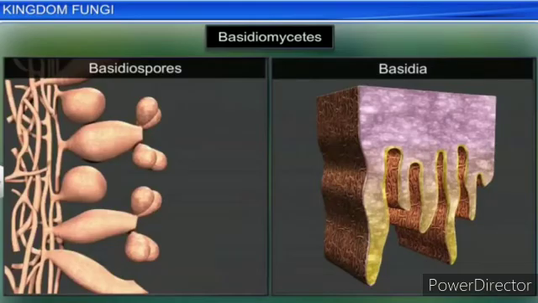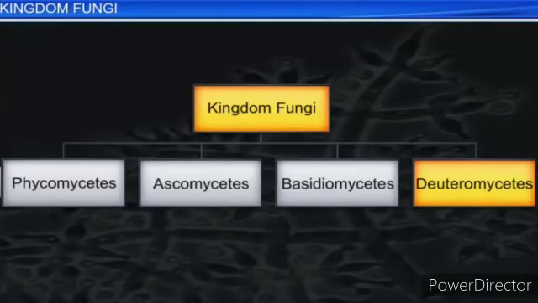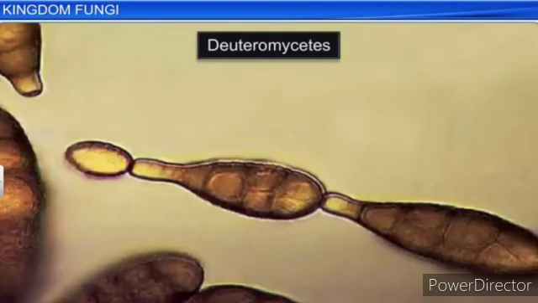Some common members are Agaricus, the common mushroom, Ustilago, smut, and Puccinia, rust fungus. They are present in different places, as living bodies and parasites. These are the three classifications. First Phycomycetes, second Ascomycetes, third Basidiomycetes. The last one is the class Deuteromycetes, commonly known as the imperfect fungi.